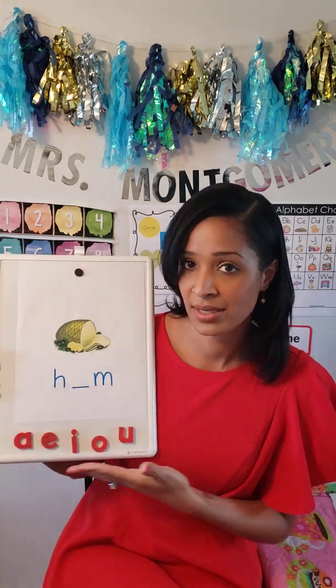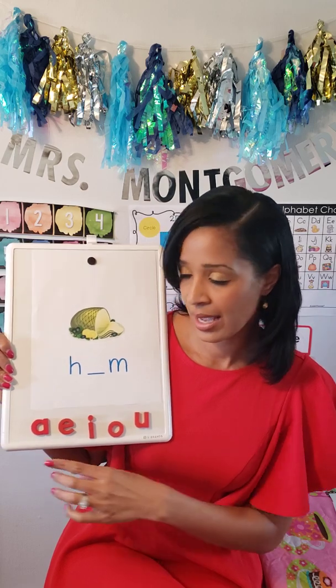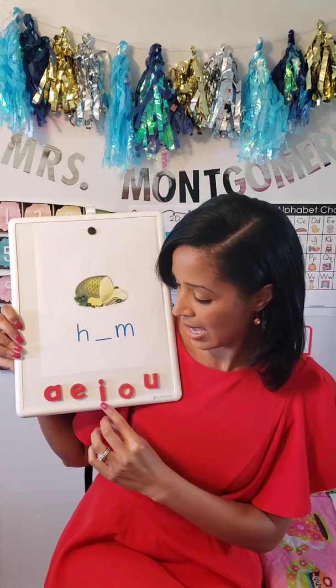Okay, so we figured out the missing sounds, the middle sounds, and we use the vowels A, E, I, O, U.